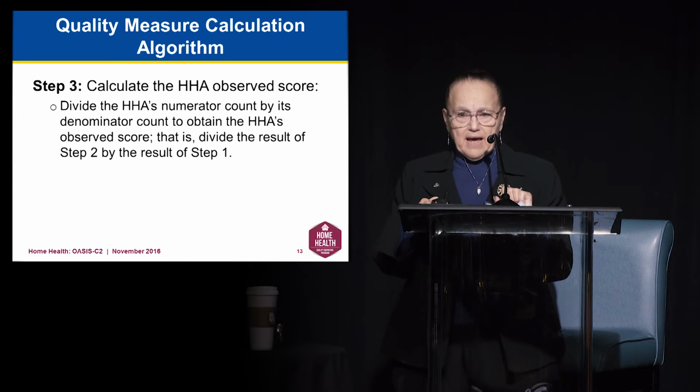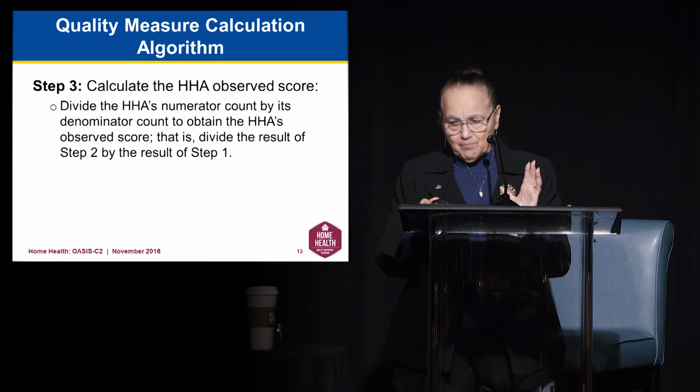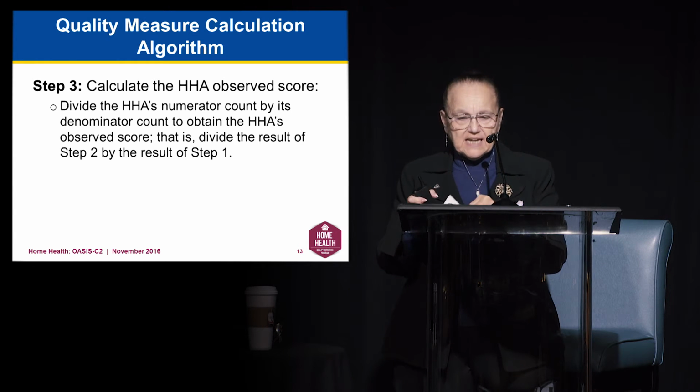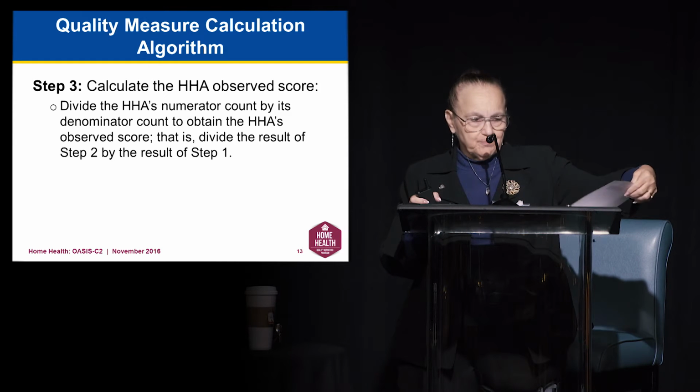So the third step is to actually do the math. You're going to divide the numerator count by the denominator count. You're going to get an observed score. In other words, you've divided step 2 by step 1.